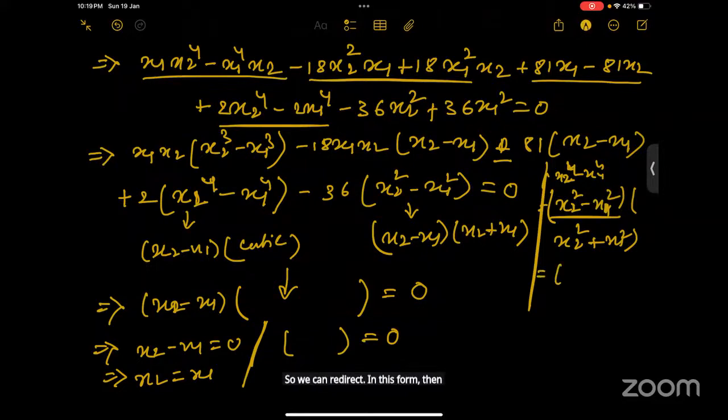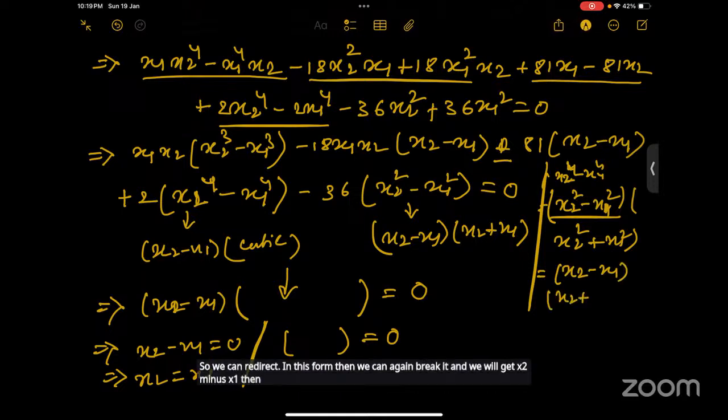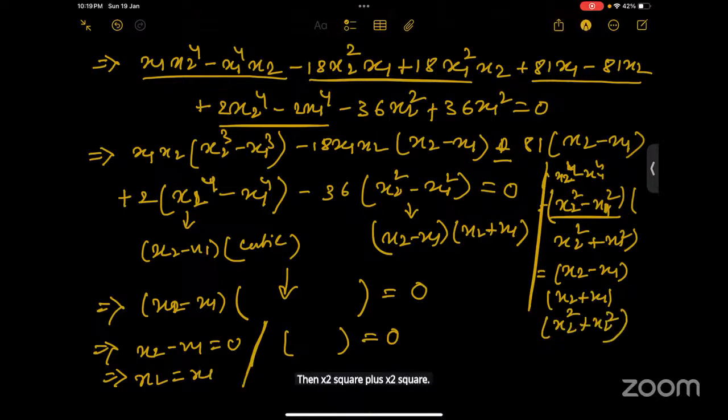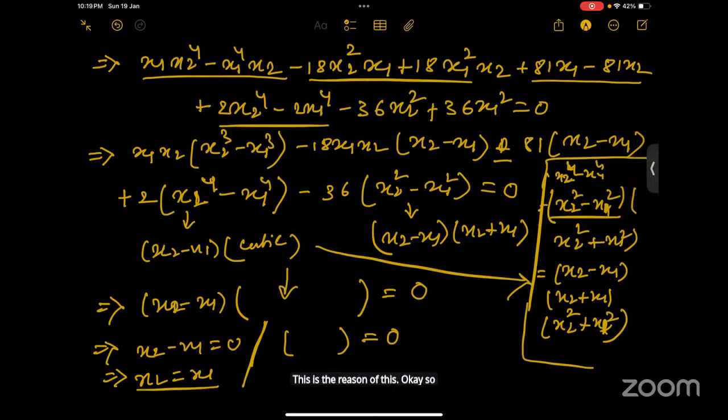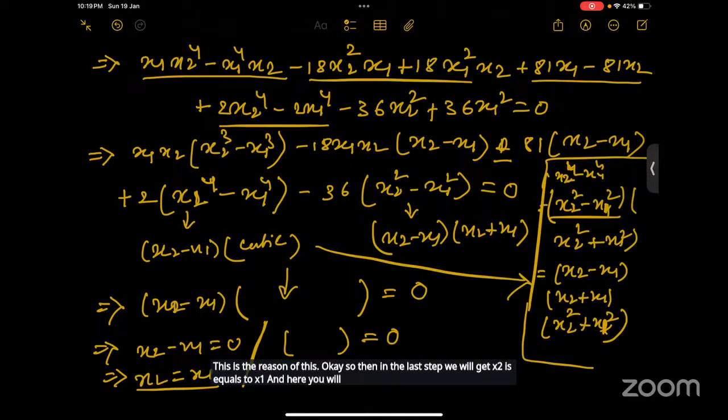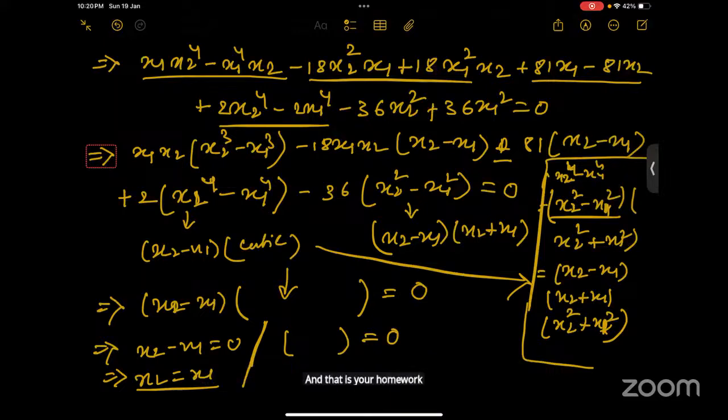Then we can again break it and we will get x2 minus x1, then x2 plus x1, then x2 square plus x2 square. Yes, ma'am, that step actually, yeah. Okay, ma'am, this is the reason of this. So then in the last step we will get x2 is equal to x1, and here we will get another equation. Now you have to conclude that the another equation will not be equal to 0, and that is your homework. You have to do it.